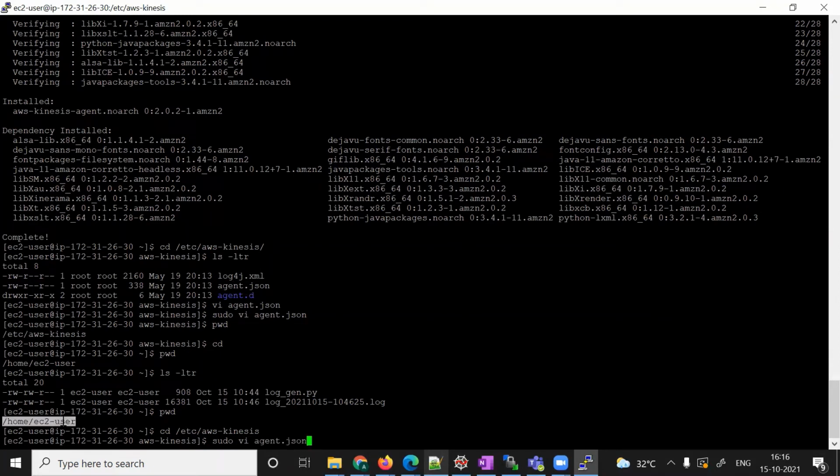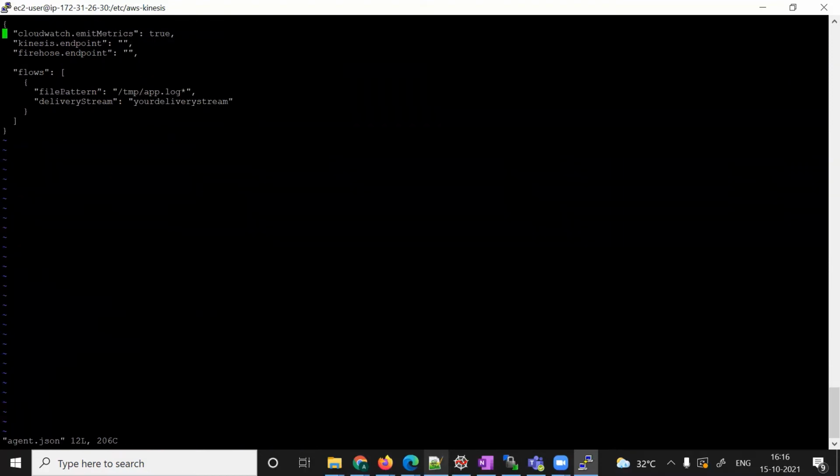I'll copy this because I need to change the file path here. It starts with log and ends with .log. So this will be my log file pattern.